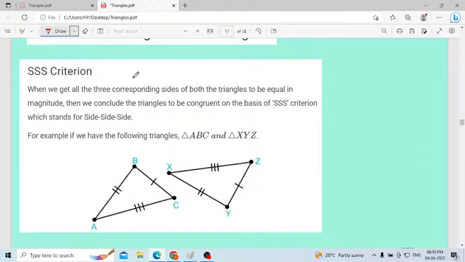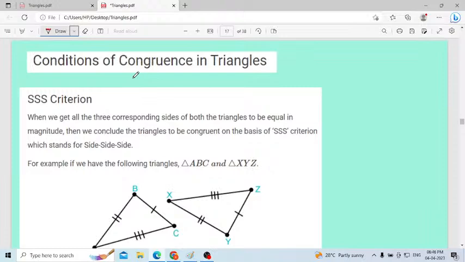Then move to the next one. Criteria is also very important, that I will explain within 10 minutes. Then after that I will stop this class. Then after a few minutes I will start the MCQ questions and solve them. Then already I told the congruence of a triangle. That is also very important. What is meant by congruence in a triangle?